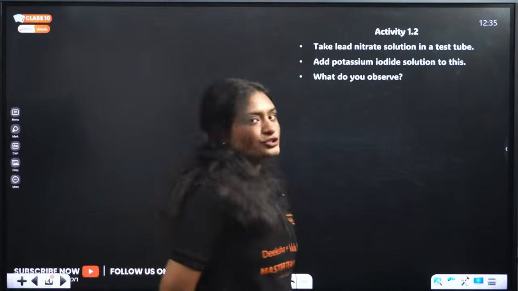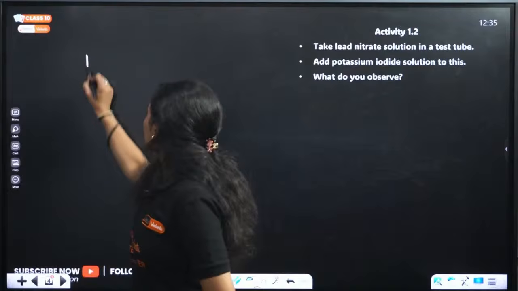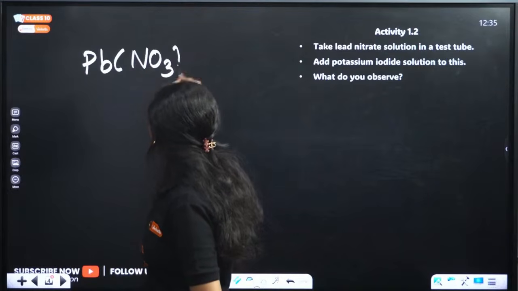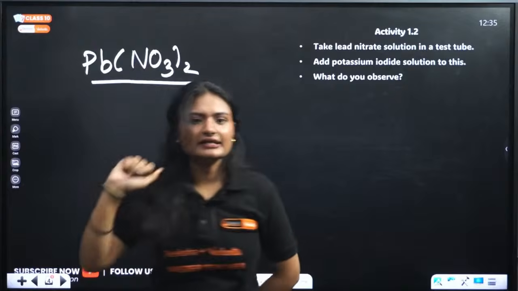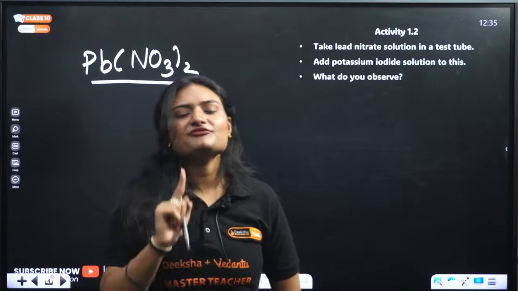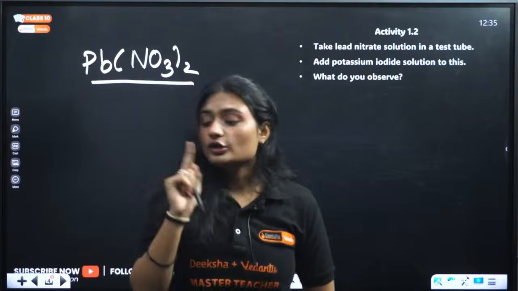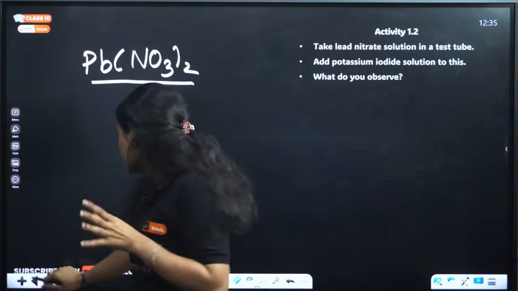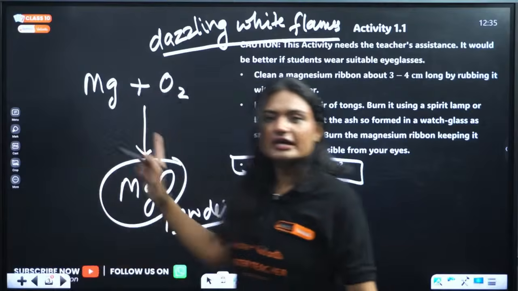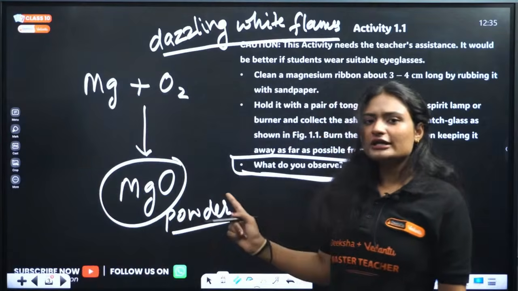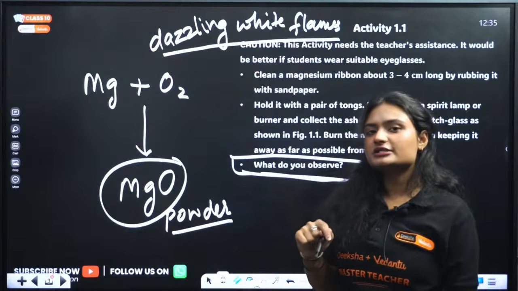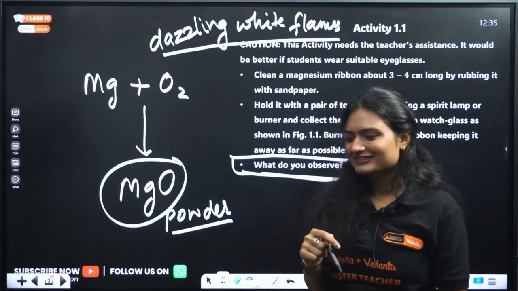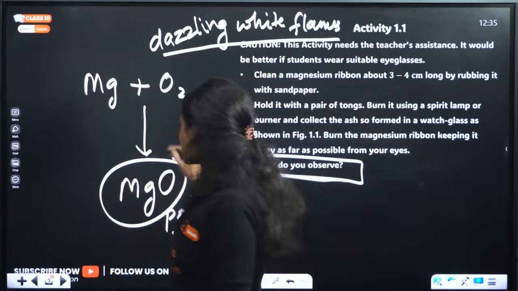Take lead nitrate solution. What is lead nitrate? This is lead nitrate, right? And what happens if we add potassium iodide? One more thing. Tell me what was the name of that reaction? Should I call it combination, or oxidation, or exothermic? What is the name of this reaction?